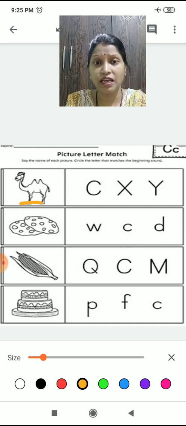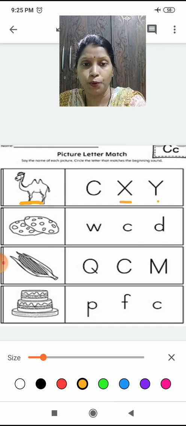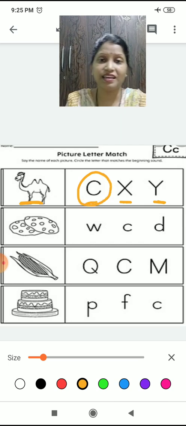Yes, camel has a sound of a C, camel. And C has a sound of a K. So, camel. Yes. So, where is the C, children? This one? No. This one? No. This one? Yes. This is a capital C, right? Yes, there is a Mama C also and baby C also.